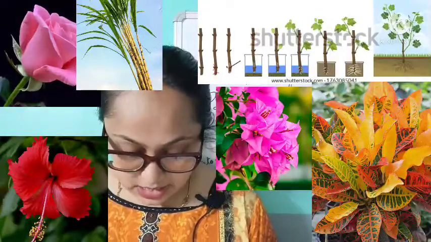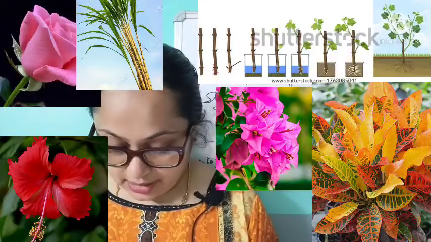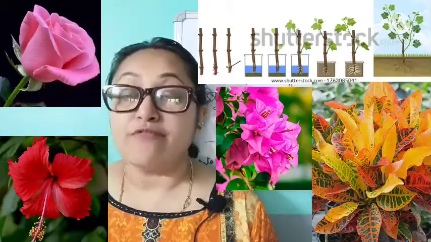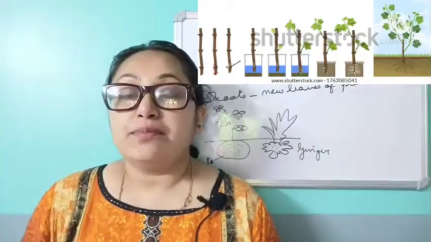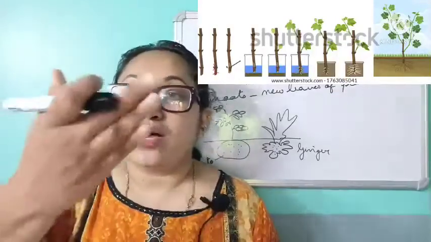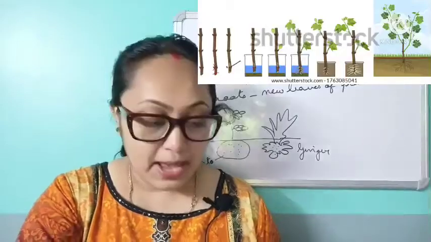Rose, hibiscus, bougainvillea, sugarcane and crotons can be grown from stem cutting. So these are some of the plants which can be grown by cutting the stem. Farmers cut the stem and simply plant it.